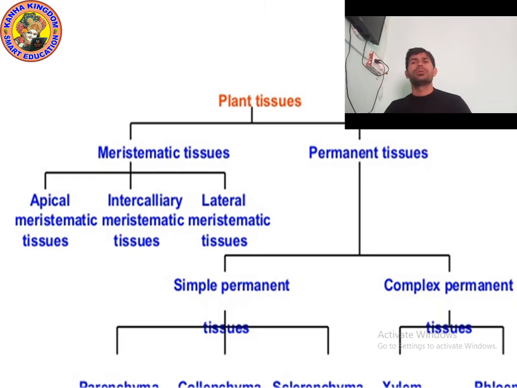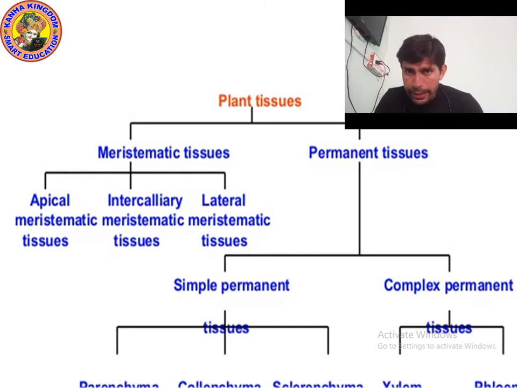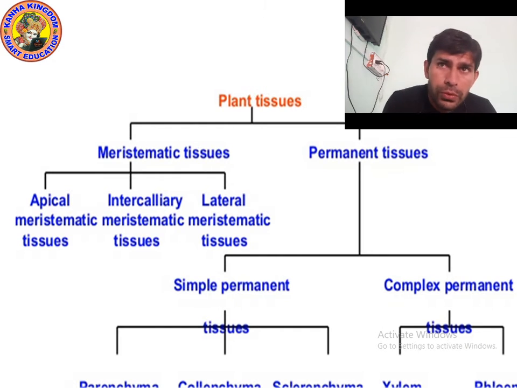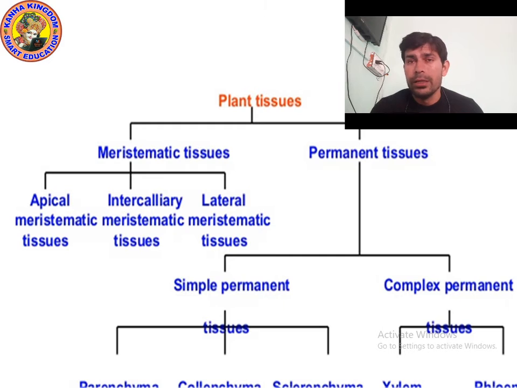Okay, there are two types of complex tissue. So let me explain again. Plant tissues can be divided into two categories: meristematic tissue and permanent tissue. Meristematic tissue can be divided into three categories, and permanent tissue can be divided into two categories. Meristematic tissue: apical meristematic tissue, intercalary tissue and lateral meristematic tissue. And permanent tissue can be divided into two categories: simple tissue and complex tissue.